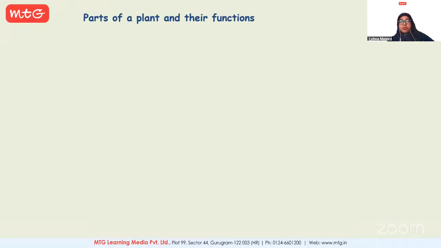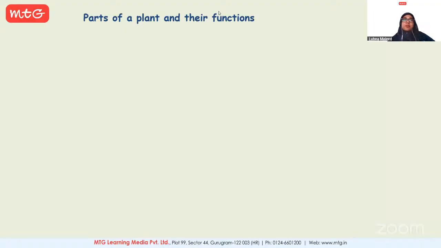What are the functions of roots? No? Okay. Who else would give a try?